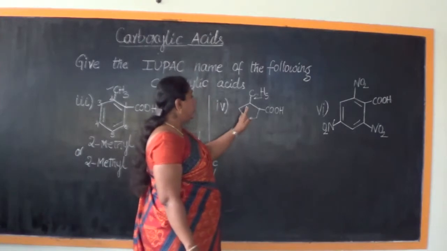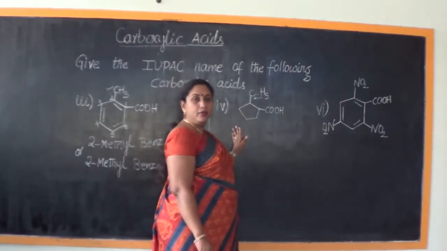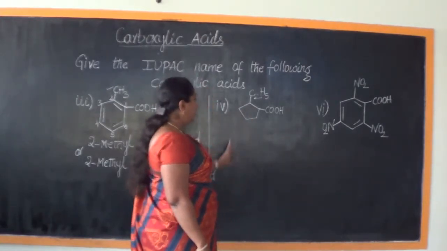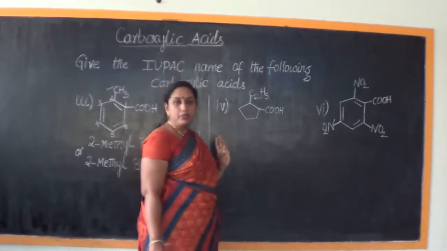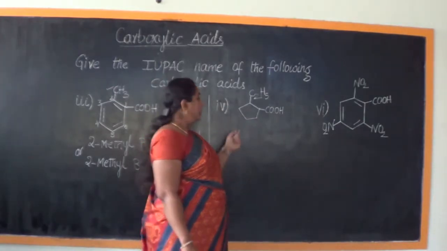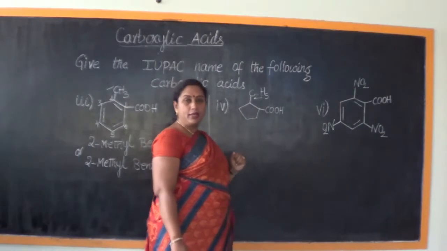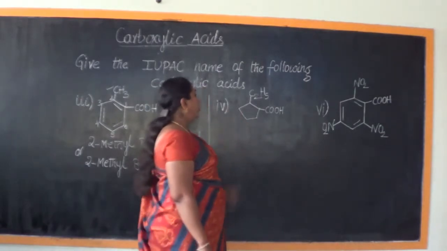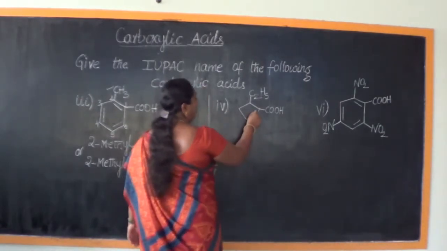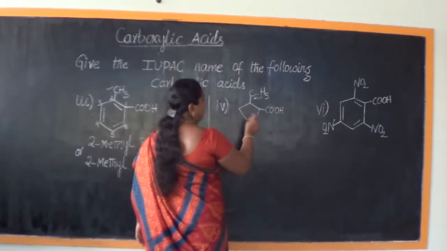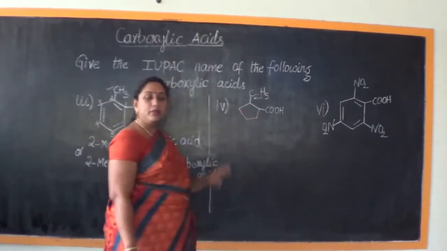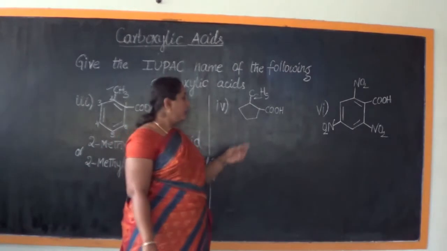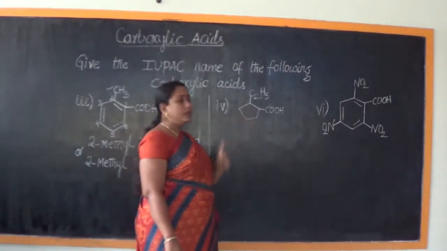Observe the structure deeply. Observe it properly. This is not a benzene ring. It is a cycloalkane. How many carbon atoms do we see? 1, 2, 3, 4, 5. So there are 5 carbon atoms, and it is a cyclic ring, and they are all saturated carbon.